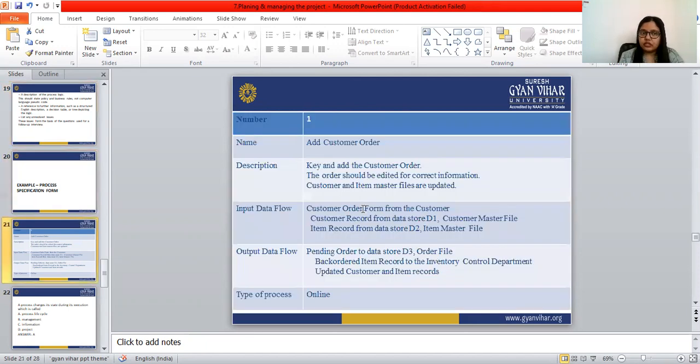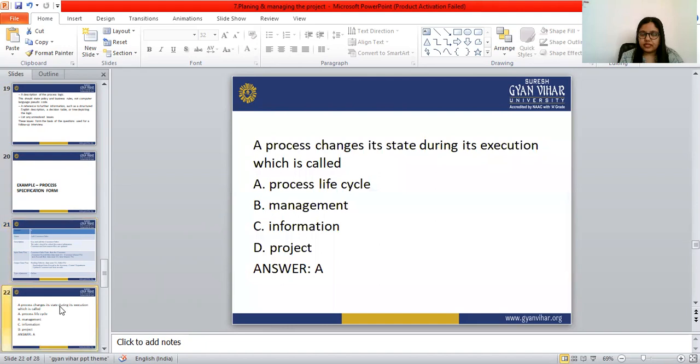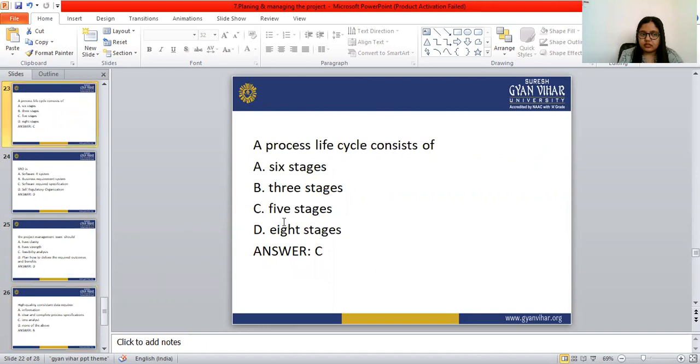In the example of the process specification, there should be a process number and a process name, and the process number and name should match the number and the name on the data flow diagram. There should be a description, input data flow, output data flow, and type of process. These are all the things we have to mention in the process specification form. And these are the questions we have already covered.